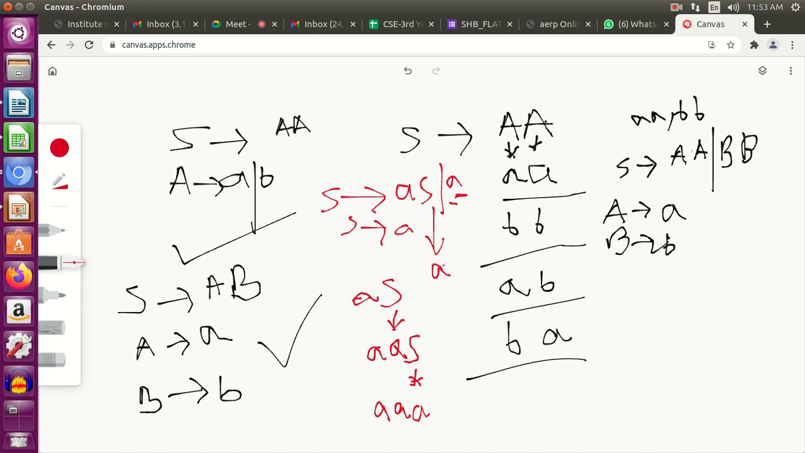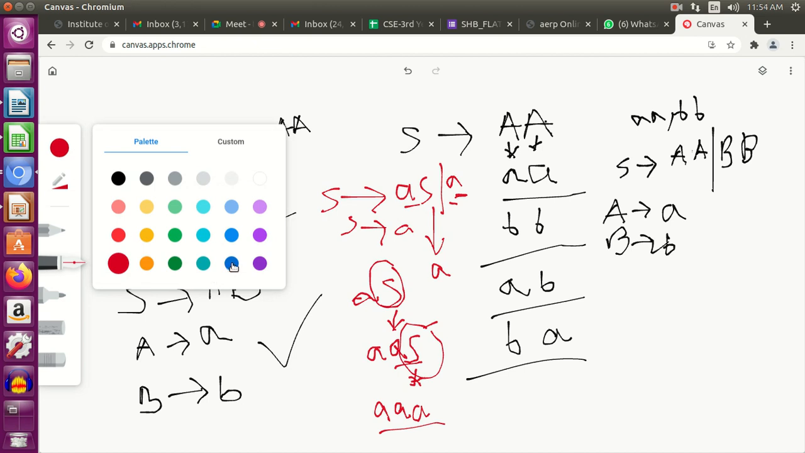I'll get a double A. What if I want a triple A? I'll again start with S tends to AS. I'll replace this S on the right hand side with AS, because S can take the value of AS again. So I replace this S with AS. Fine, I get AA, but I want 3 A's. Finally I'll replace this particular S with A, because S tends to A is also a production rule. Finally I get 3 A's.